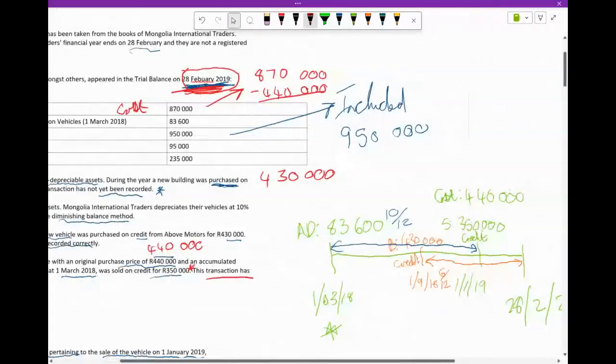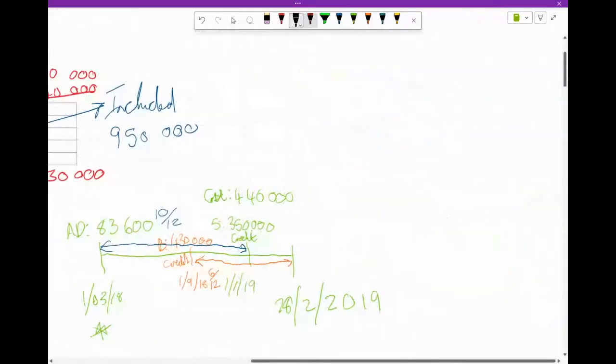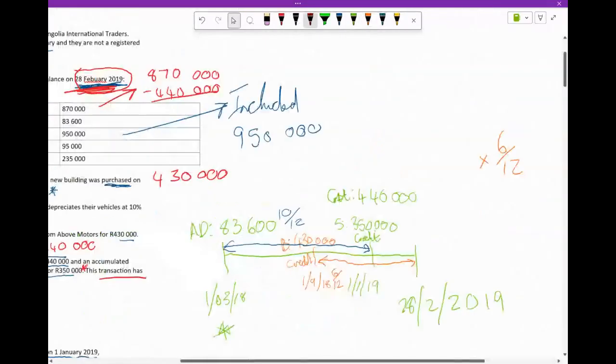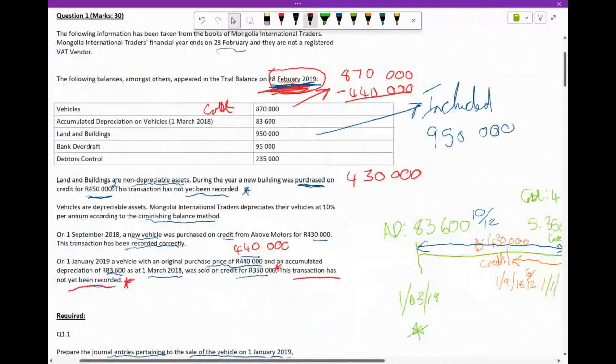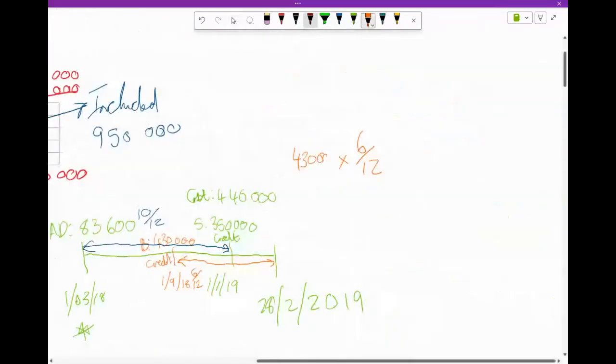So let's do that calculation on depreciation there. 6 over 12 times, what was the value of this asset? 430,000. We know we are on the reducing balance method, but because there wasn't any depreciation prior, it's new, we don't need to minus anything. So what is the depreciation there? 2,000.